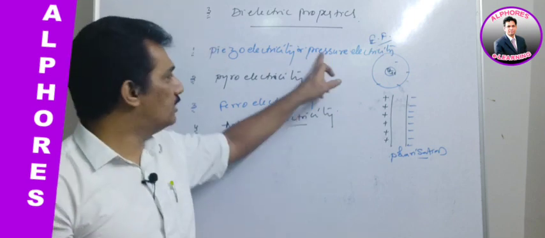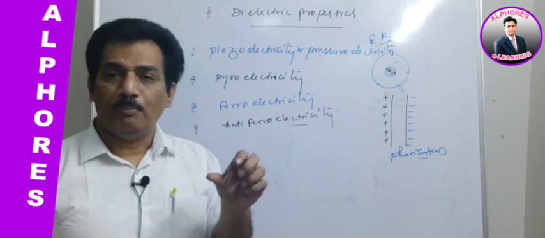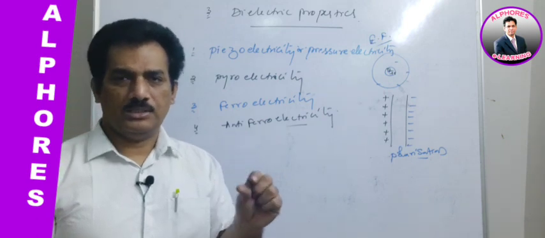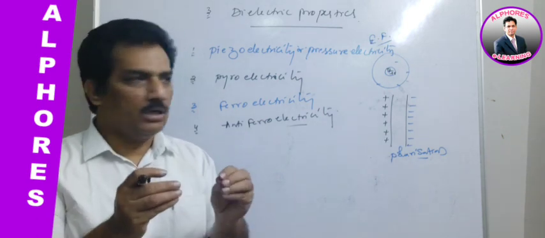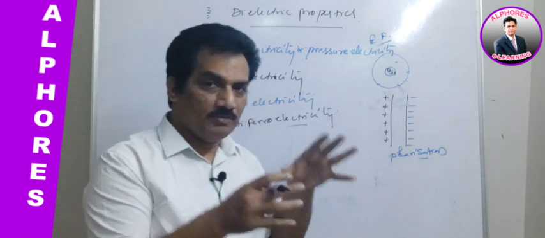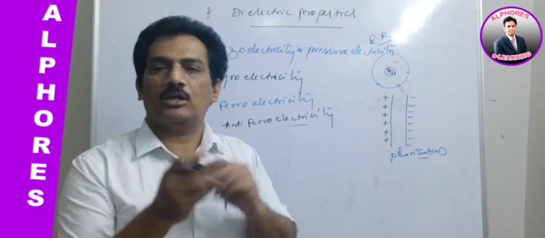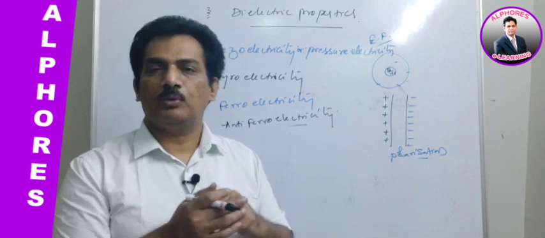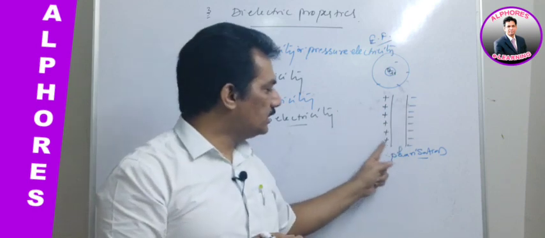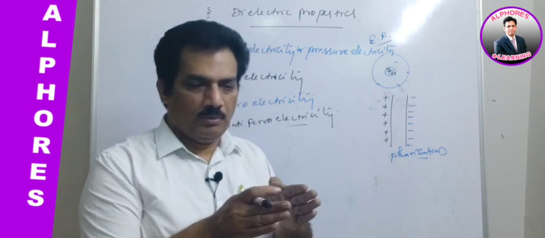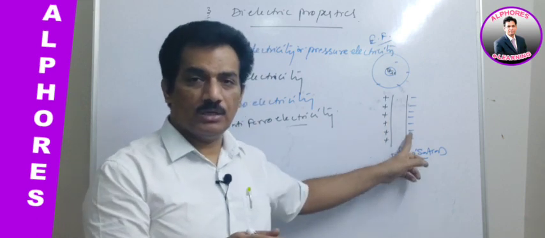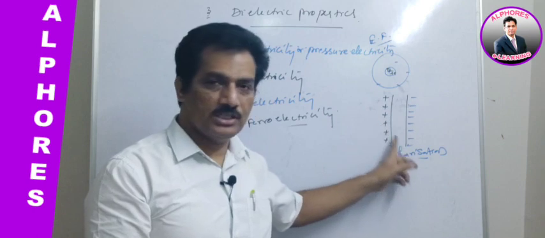And now let us go for this piezoelectricity. Piezo or pressure, already the word. When we are applying some pressure on these substances, then they align like this, and they are generating some sort of polarization. That polarization is nothing but the electron density variation, which means a potential difference is observed.